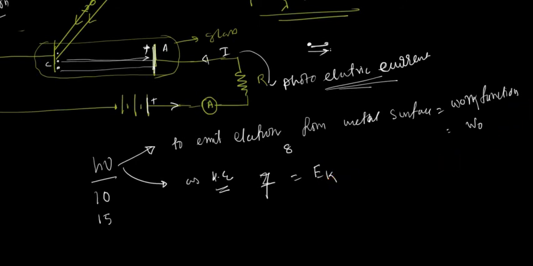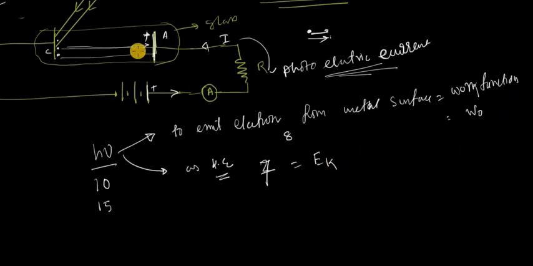So Einstein gives an equation. The photon collides with the electron, and the electron gets the complete energy from the photon. That energy is utilized, one part as the work function to come out from the metal surface, and the remaining portion as kinetic energy. First is the energy of the photon, then it is transferred to the electron due to collision.